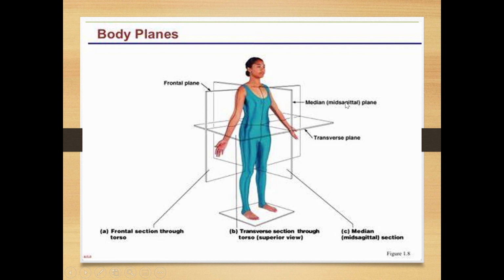Median is also called the mid-sagittal plane. Frontal is also called the coronal plane, and then the transverse plane. Median is a vertical plane. Frontal is a vertical plane. Transverse is a horizontal plane.